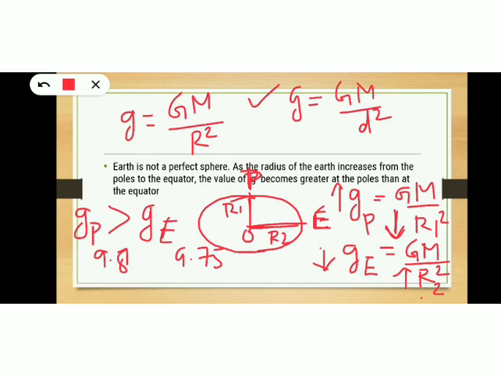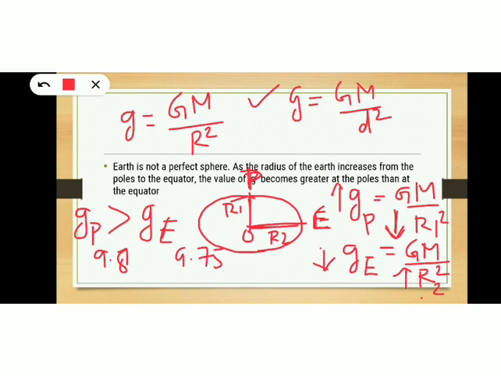Okay, but there is a slight difference in the value of acceleration due to gravity. Where is it more, where is it less? You must remember, the acceleration due to gravity is more at the polar region than at the equatorial region. The value of g becomes greater at the poles than at the equator. For most calculations, we can take small g to be more or less constant near the earth.